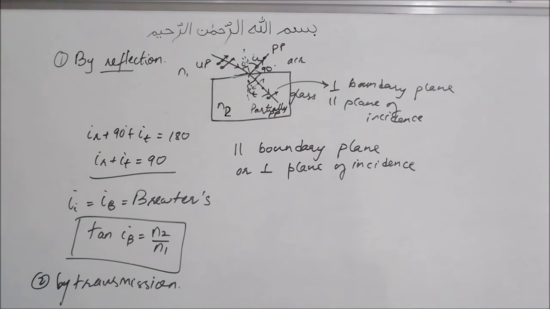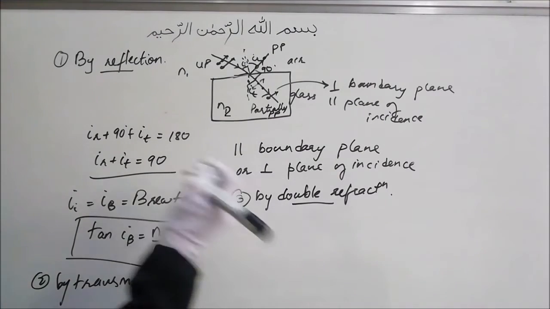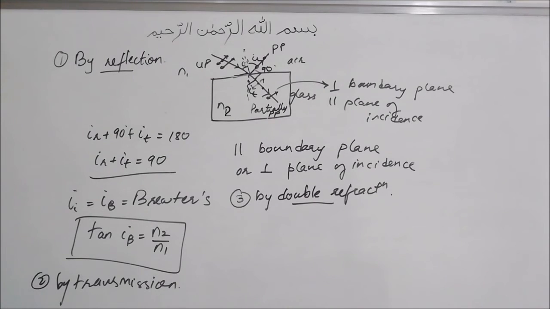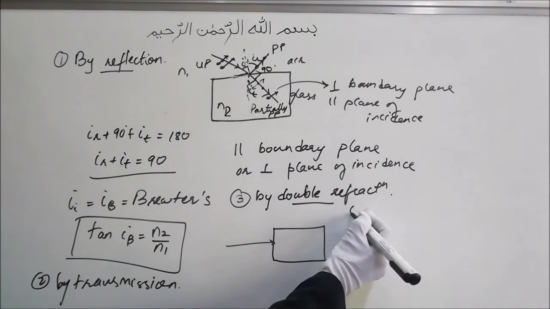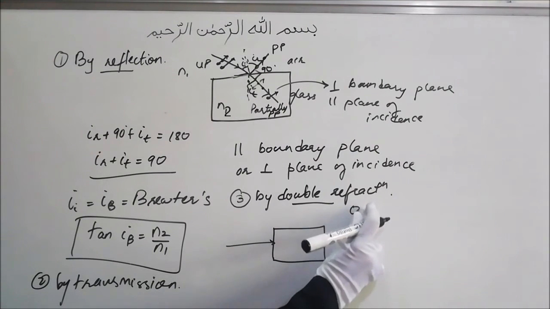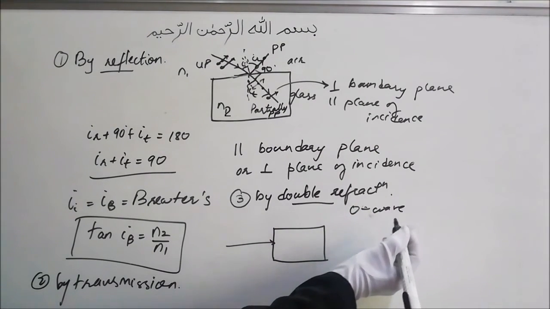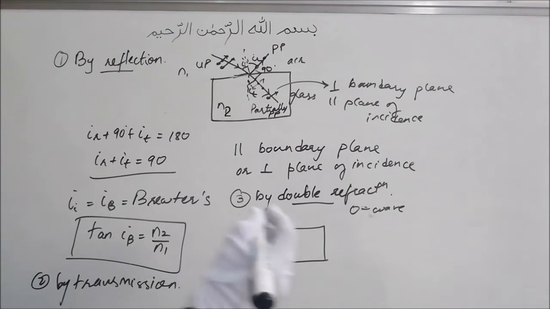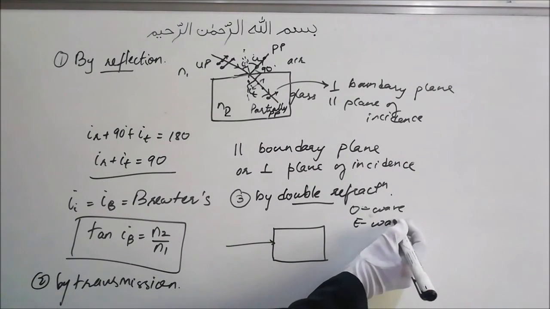The third way of getting plane polarized light is by double refraction. If unpolarized light passes through a doubly refracting crystal, or you can say an anisotropic crystal like quartz or calcite, then the incident wave will split into two waves. One wave will be called the ordinary wave, the O wave, and the other will be the extraordinary wave, the E wave.